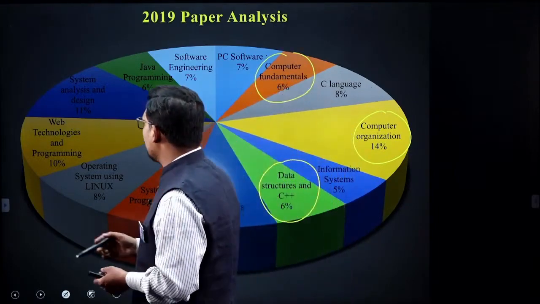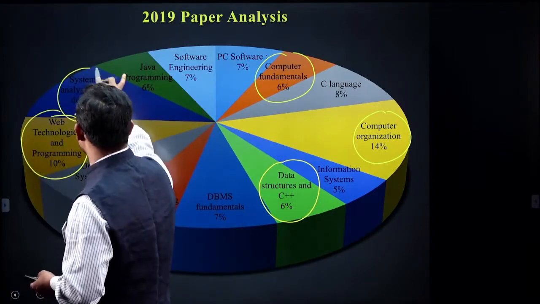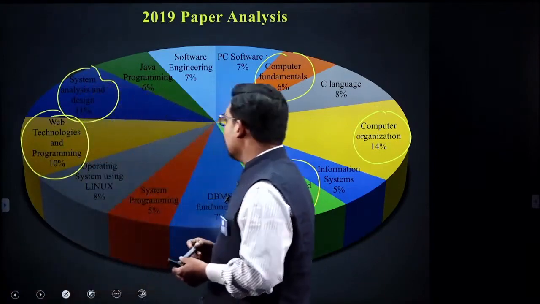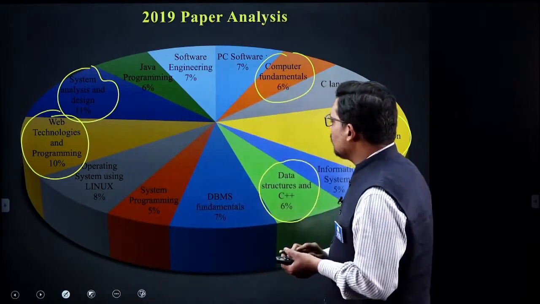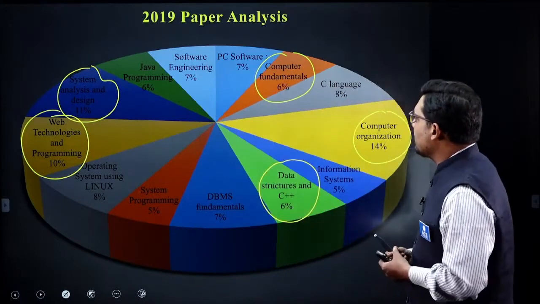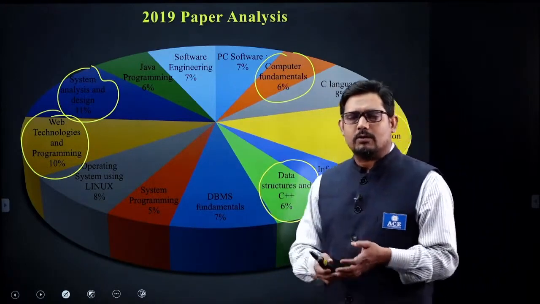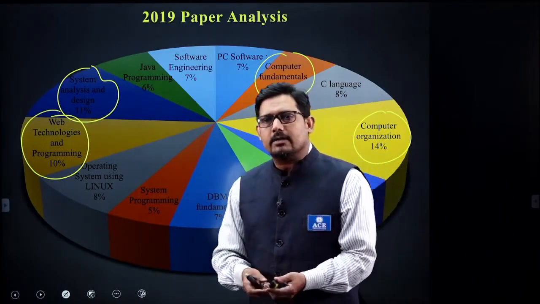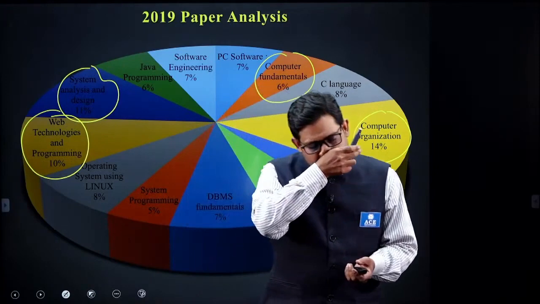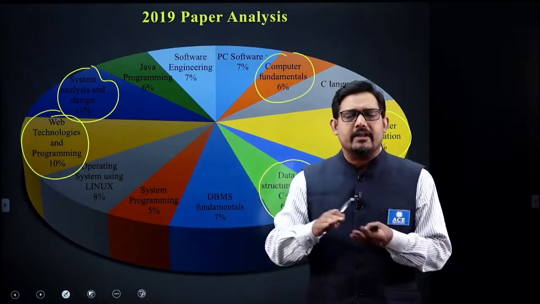System design is consistent here, 11%, web technology is 10%, previously it was 6%, but now there are more questions. So now, is it giving us a pattern? I would say no, not a very specific pattern can be found in this case, but you can say that the entire paper is evenly balanced.